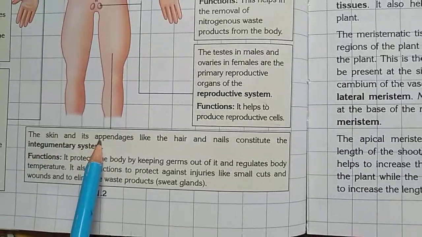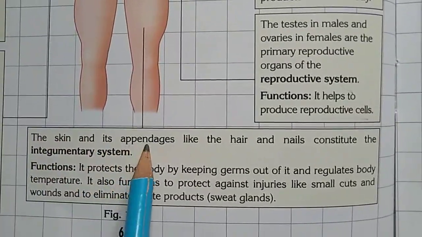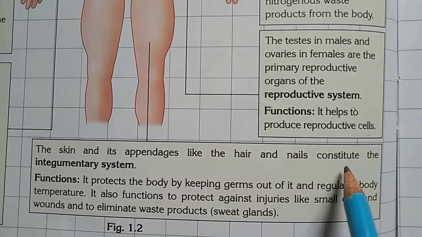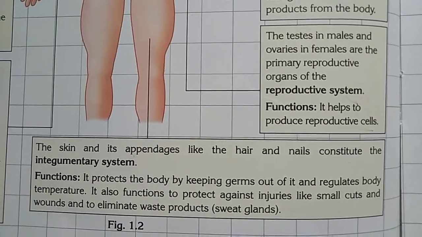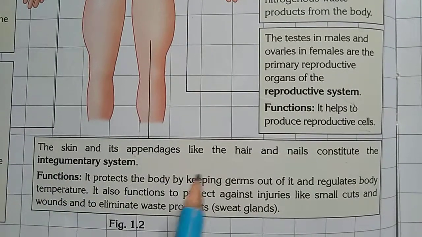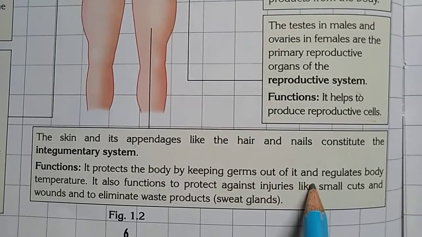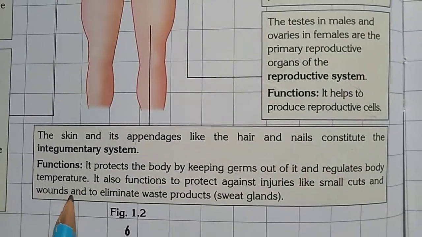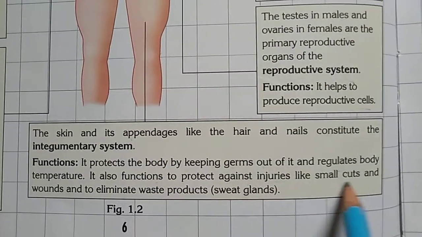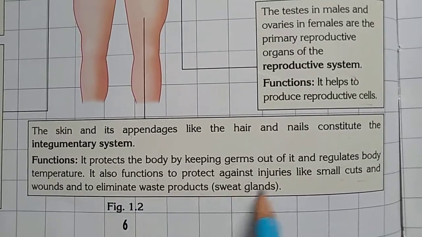The skin and its, sorry, I forgot to read this. The skin and its appendages, like the hair and nails, constitute the integumentary system. Okay, the integumentary system is made up of skin and appendages. What is its function? It protects the body by keeping germs out of it and regulates body temperature. It also protects against injuries like small cuts and wounds, and eliminates waste products through sweat glands.